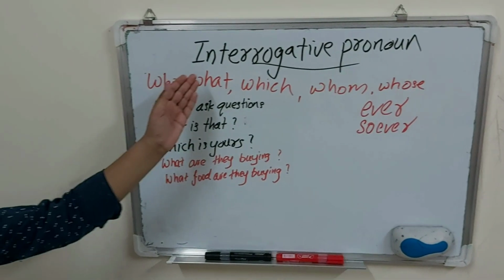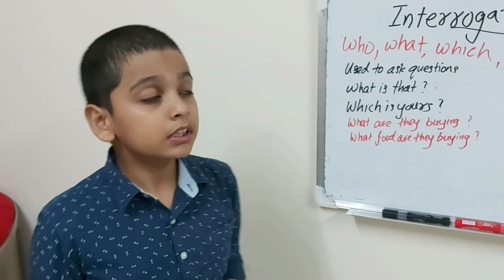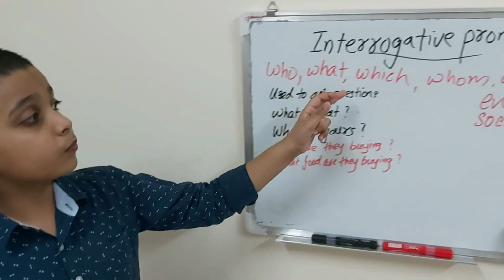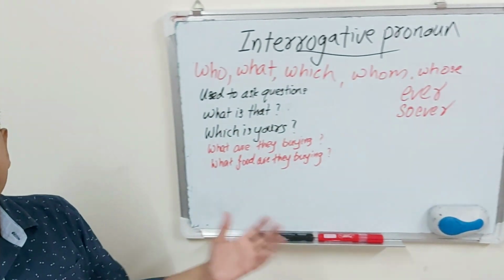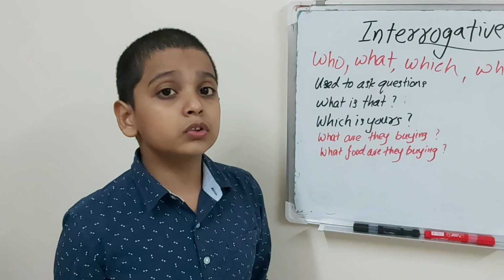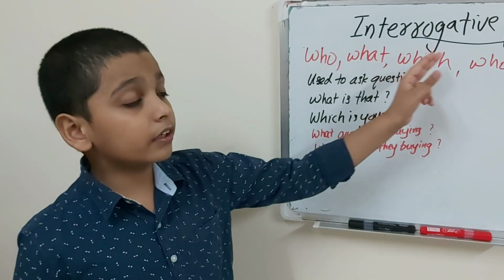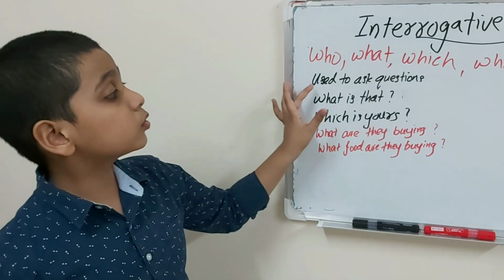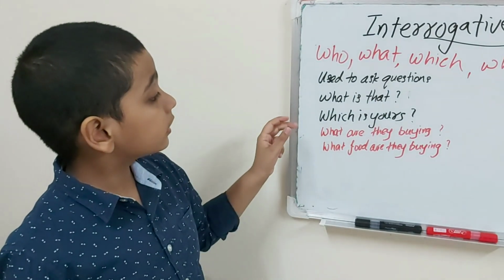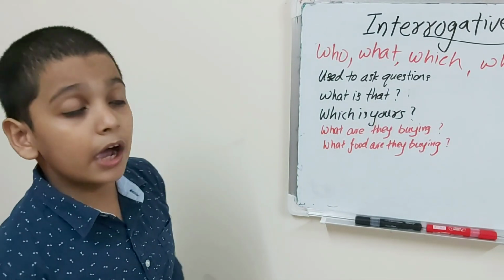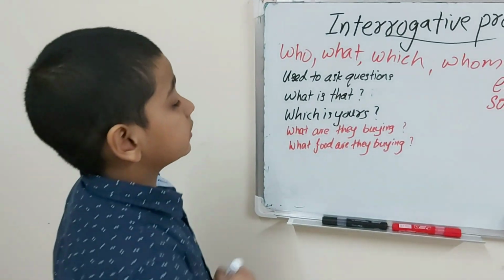So now let's learn about interrogative pronouns. They are who, what, which, whom or whose. Interrogative pronouns are used to ask questions and they are called interrogative pronouns only when they are used to ask questions. And there is a question mark at the end of the sentence.